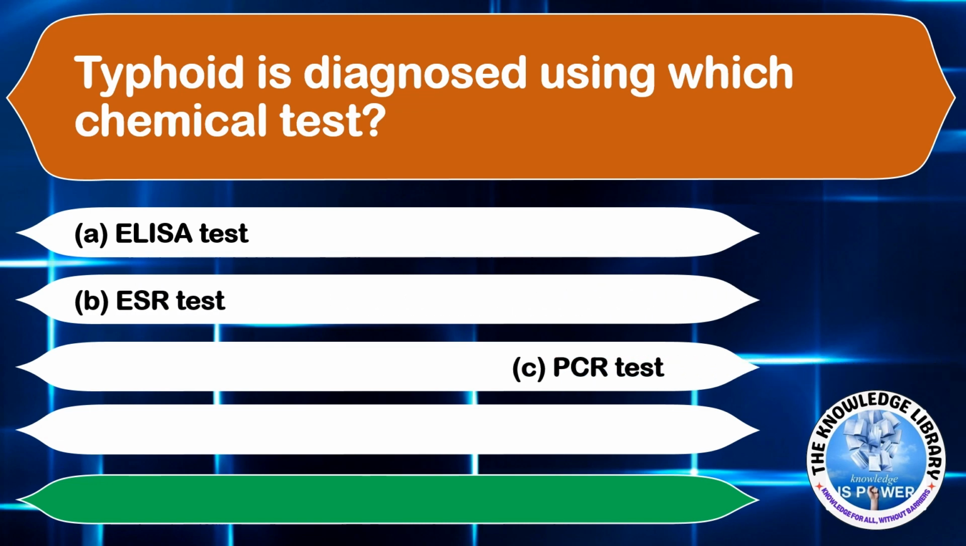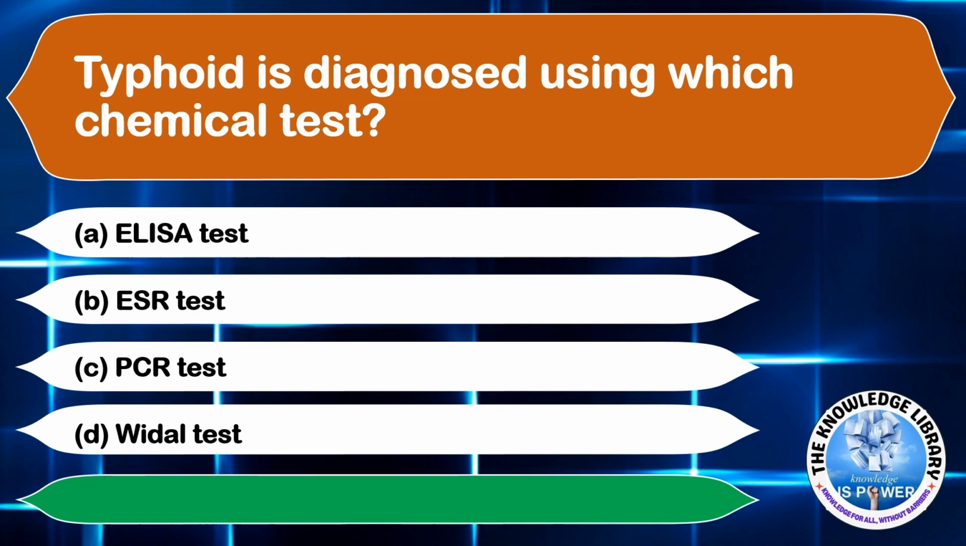Option C, PCR test. And option D, Widal test. The correct answer will be option D, Widal test. Moving on to the next question.